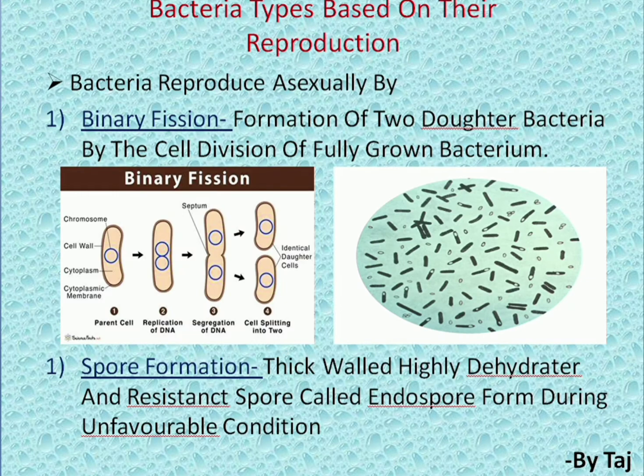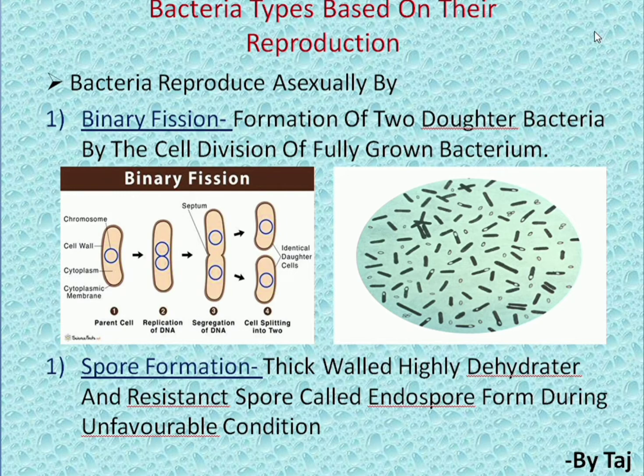Next, coming to bacteria types based on their reproduction. Here the bacteria reproduce by asexual and sexual types of reproduction. Here you can see the picture of how binary fission occurs and how spore formation occurs in this type of bacteria. Bacterial types based on reproduction are classified into sexual and asexual. In asexual reproduction, the bacteria reproduce by binary fission and spore formation.